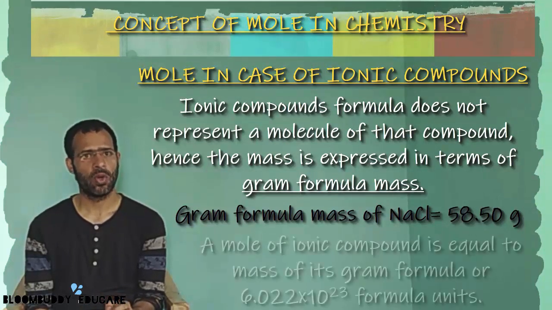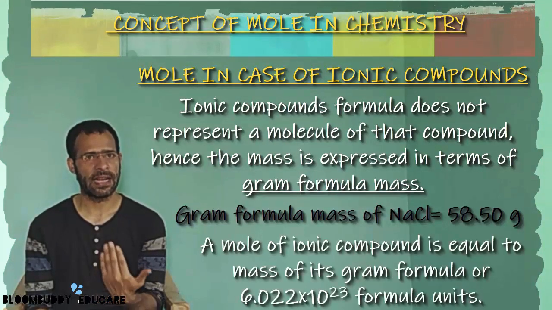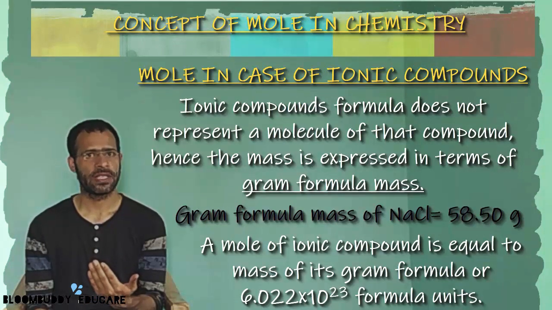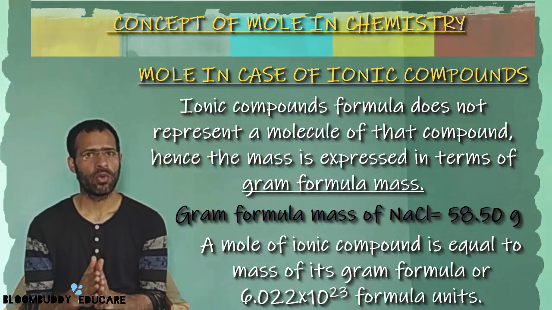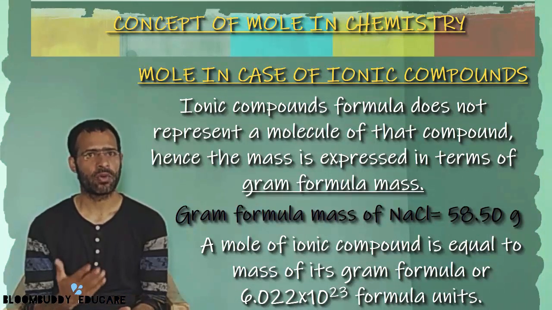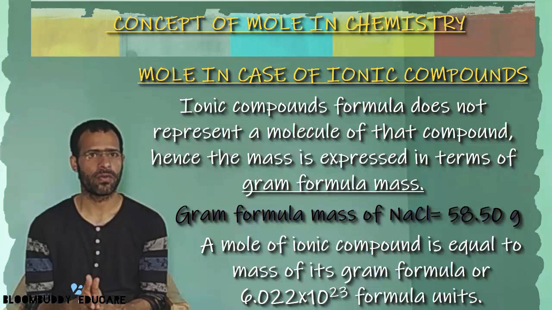Thus a mole of an ionic compound is defined as that amount of ionic compound which has a mass equal to its gram formula mass, or 1 mole of an ionic compound is that amount which contains the Avogadro number of formula units of that compound.